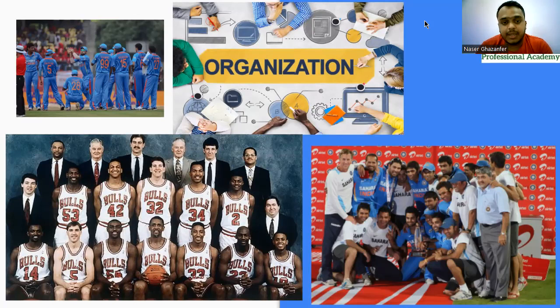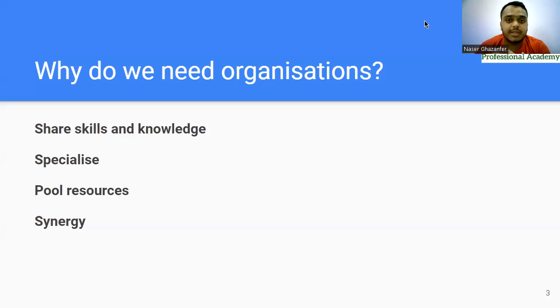So what are the benefits in a team or an organization? If you see, they can share their skills and knowledge. Some people would be good in taxation, some people would be good in auditing, but when you make it an organization, they can share their skills and knowledge. They can have specialized people, like in the Indian cricket team you have specialized bowlers who can bowl yorkers at the death overs.